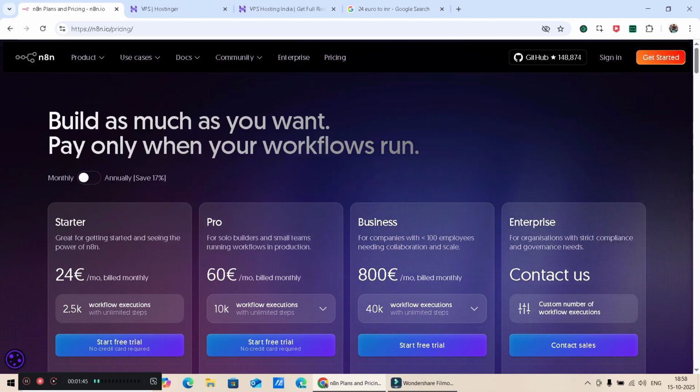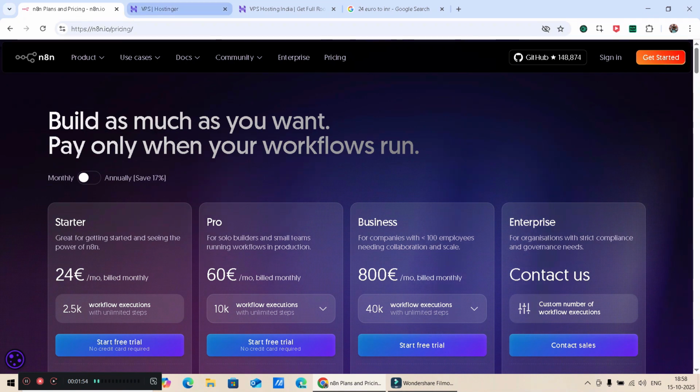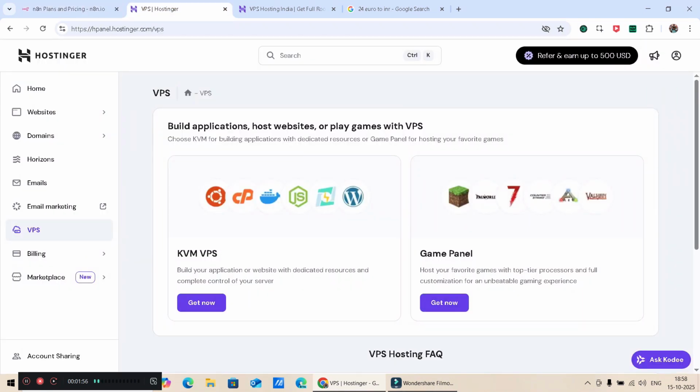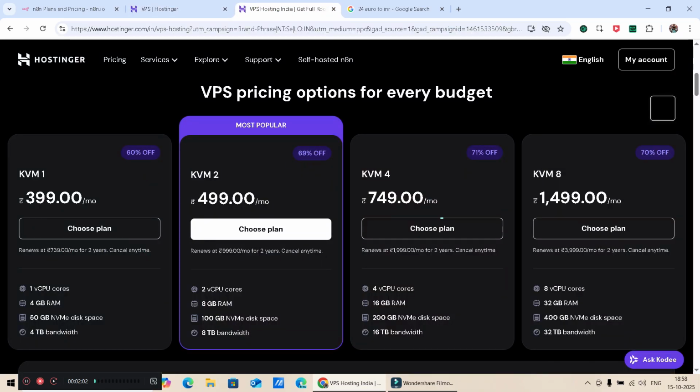So what can we do? There are n number of VPS providers in the market, but I will prefer to go with Hostinger. Hostinger has a VPS, and the charge for that VPS is very low, that is 400 rupees per month. You can buy a monthly plan or else a yearly plan.